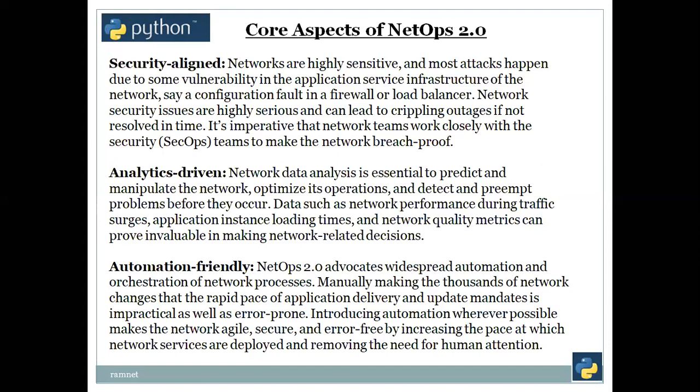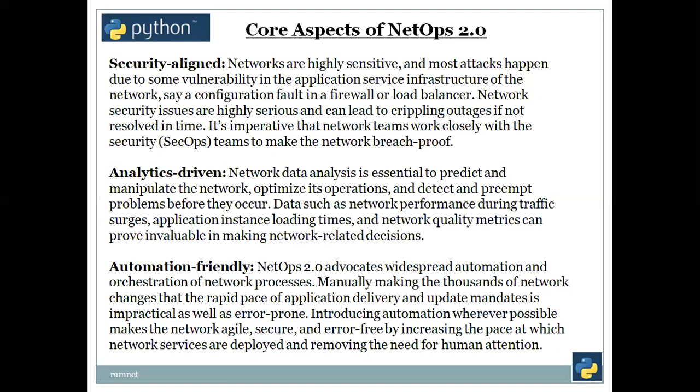Analytics driven: network data analysis is essential to predict and manipulate the network, optimize its operations, and detect and preempt problems before they occur. Data such as network performance during traffic surges, application instance loading times, and network quality metrics can prove invaluable in making network-related decisions. Automation friendly: widespread automation and orchestration of network processes.